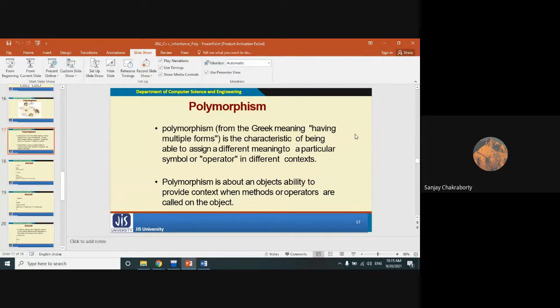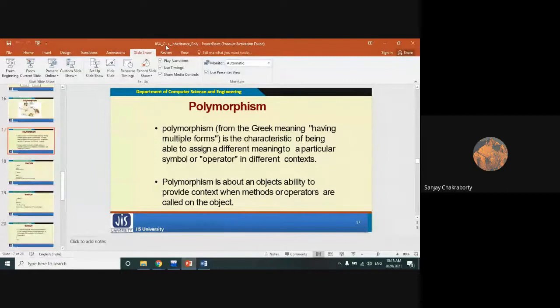Polymorphism is about an object's ability to provide context when methods or operators are called on the object. While we are calling the objects by invoking the corresponding methods of different classes, only then is the polymorphism concept applied. How? That we are going to learn.